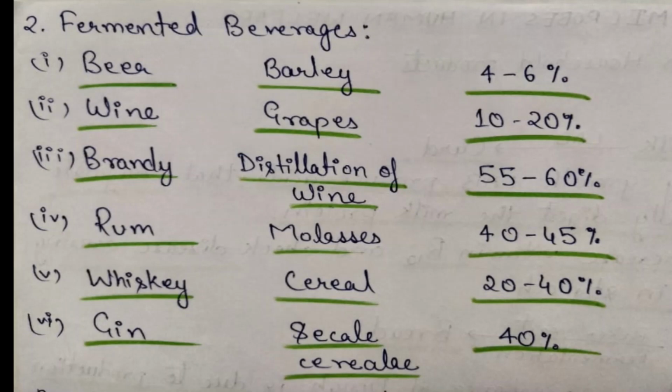Fourth one is rum. It is made with the fermentation of molasses. It contains 40 to 45% volume by volume content of alcohol. Next one is whiskey. It is made from cereal. It contains 20 to 40% volume by volume content of alcohol. Last one is gin. It is made by fermentation of Secale cereale, commonly known as rye, and it contains 40% volume by volume content of alcohol.